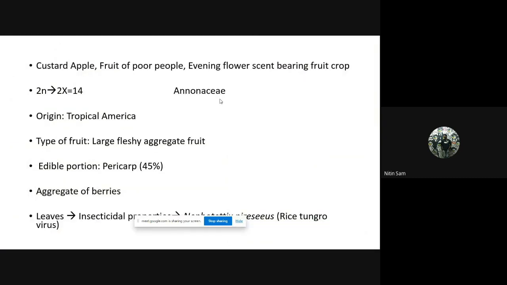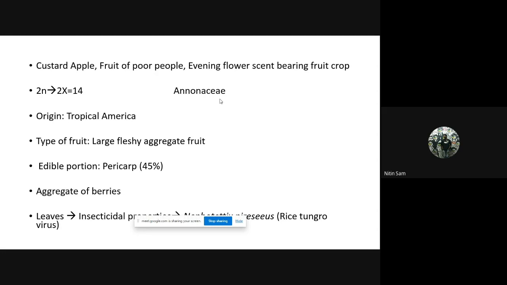Anona is commonly known as custard apple, the fruit of poor people, an evening flower scented bearing fruit crop. Its chromosome number is 2n = 14 and the family is Annonaceae. It originated in tropical America. It is a large fleshy aggregate fruit. It is also called an etaerio of berries.